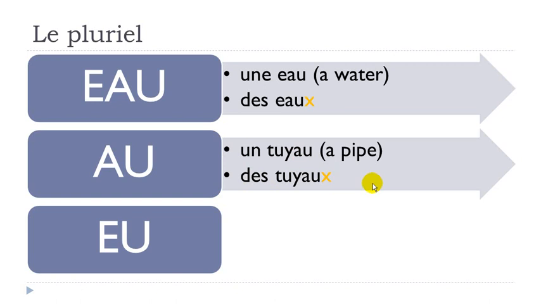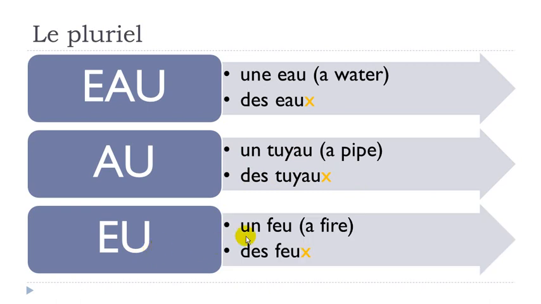And then the last group is the words ending with eu. Let's take one example. Un feu, and basically the same rule. You don't put s, but you will put x instead, and then you don't pronounce it. Des feux. Un feu, des feux.